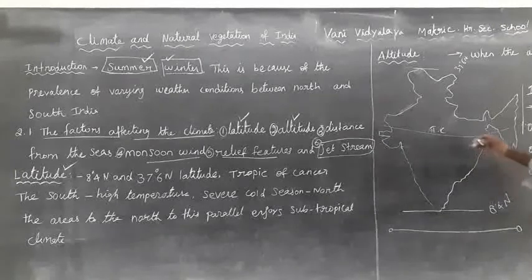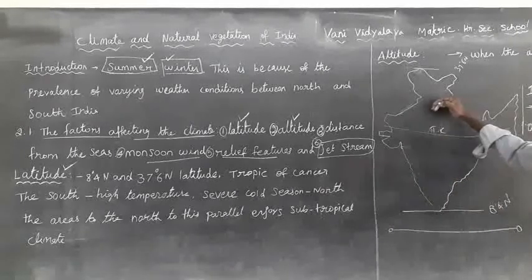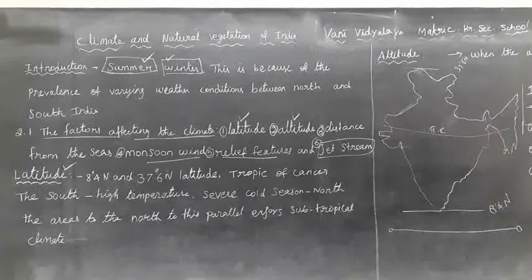But the south side has a high temperature, and at the same time there are severe cold seasons in North India. So the Tropic of Cancer divides the country into two equal parts.